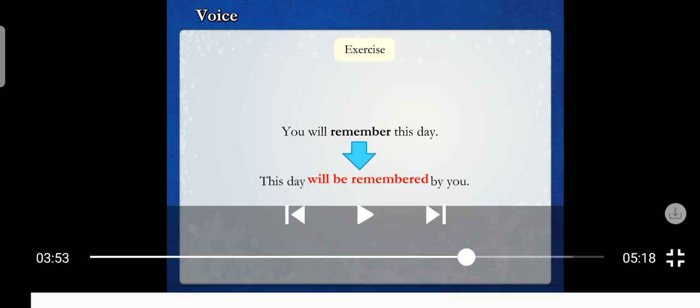Let us see how well we have learned the use of voice. Rewrite these sentences in the passive voice. You will remember this day. How will this statement change to the passive form? It will become, this day will be remembered by you.